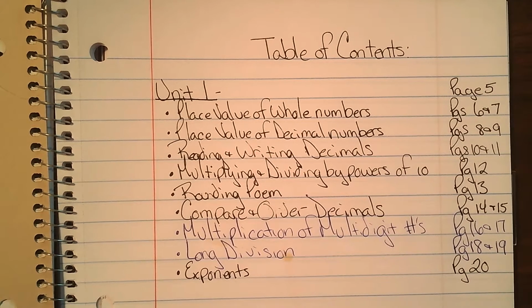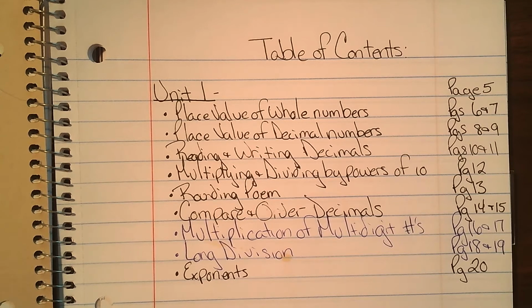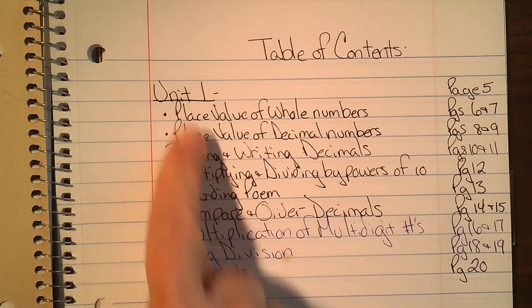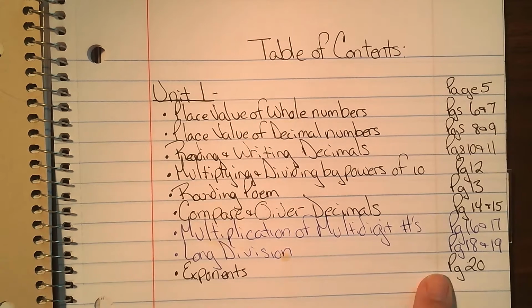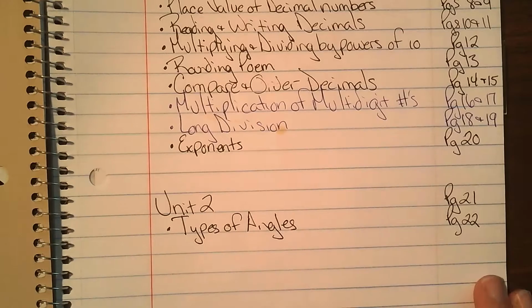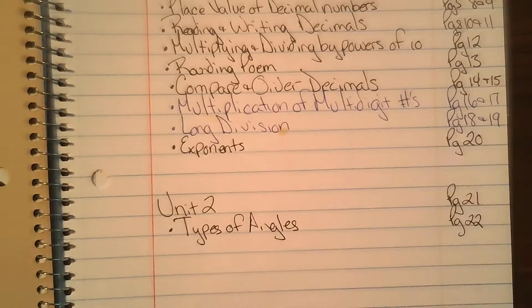It's Mrs. G. We are ready to start a new unit in math. We're going into geometry and it is unit 2. So please take a minute to make sure that your interactive notebook is up to date. Unit 1 should have all of these topics and all of these pages. Now you want to skip a line and write unit 2, types of angles.